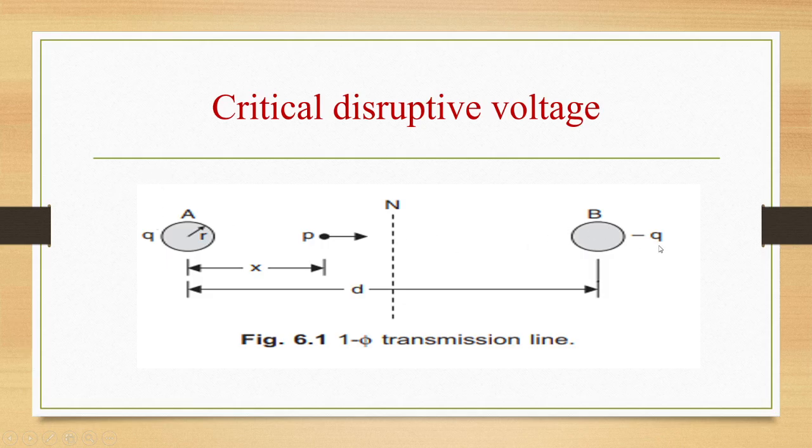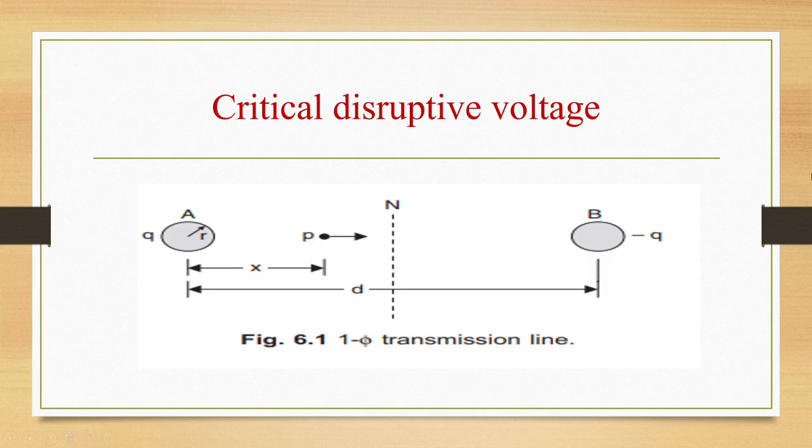If the operating voltage is V, the potential of conductor A with respect to neutral plane N will be V by 2 and that of B will be minus V by 2. We are considering a point P at a distance x, where we want to find the electric field intensity. Bring a unit positive charge at P.